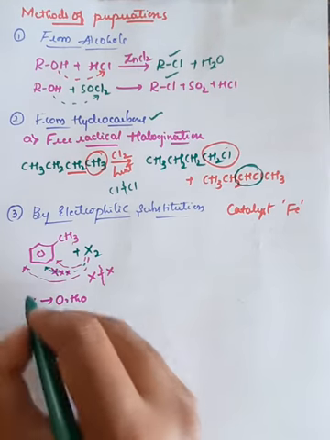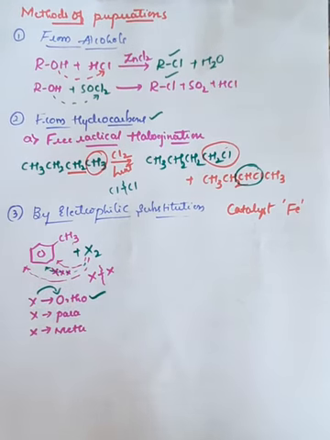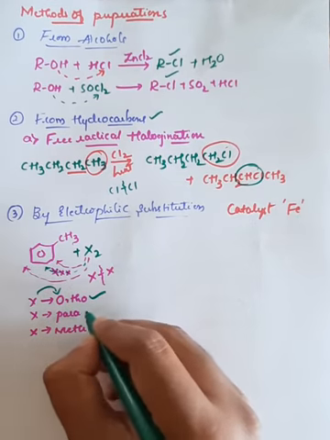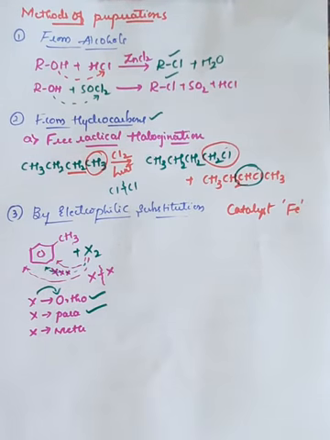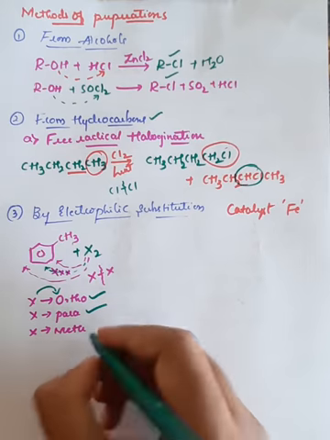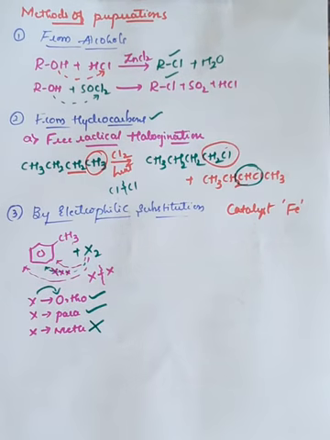Remember, halogen can be bonded to the ortho position. This is possible. Halogen can be bonded to the para position. This is possible. But halogen cannot be bonded to the meta position.